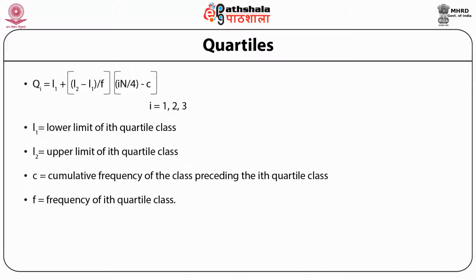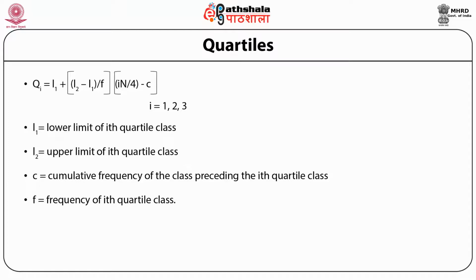In case of quartiles, there are 3 quartiles and we divide the values into 4 parts using 3 quartiles. So we are dividing n by 4, and i is for the particular quartile in which we are interested. If we want to calculate the first quartile, Q1, i will take value 1. For the second quartile, Q2, i will become 2.